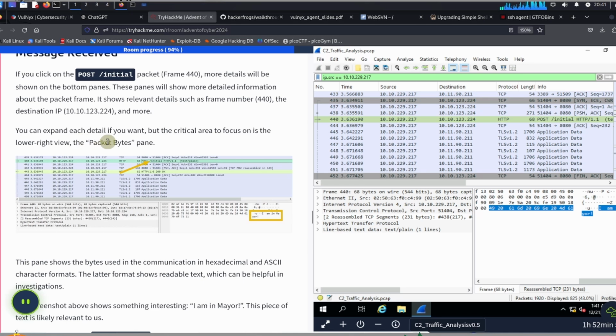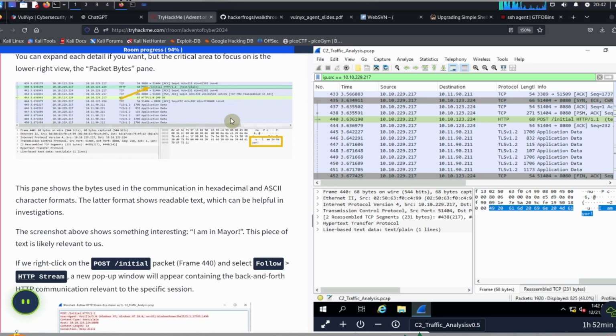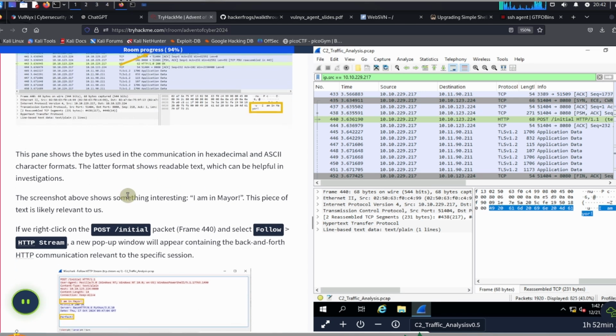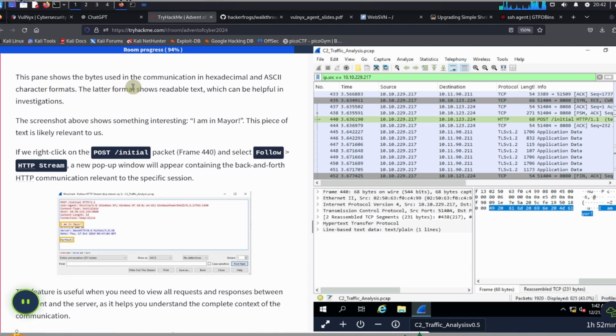You can expand each detail if you want, but the critical area to focus on is the lower right view, which is the packet bytes pane. Over here we're talking about the bytes pane, and this has a little message for us. This pane shows the bytes used in the communication in hexadecimal and ASCII character formats. The latter format shows readable text, which can be helpful in investigations. The screenshot above shows something interesting. I am in Mayor. This piece of text is likely relevant to us.